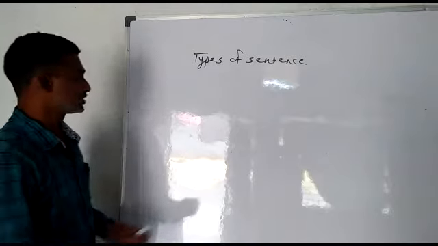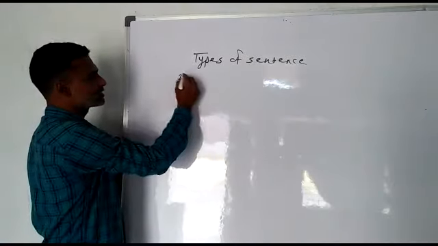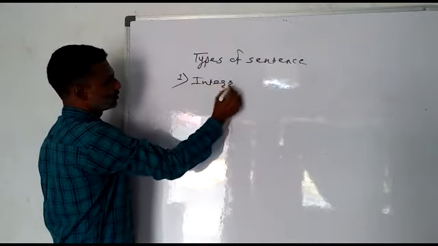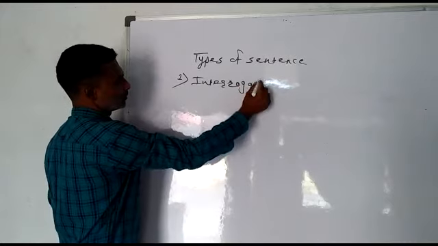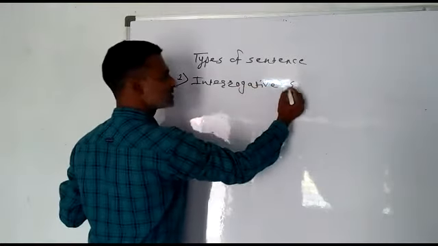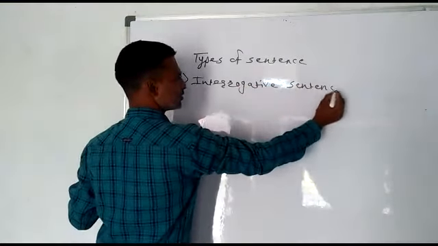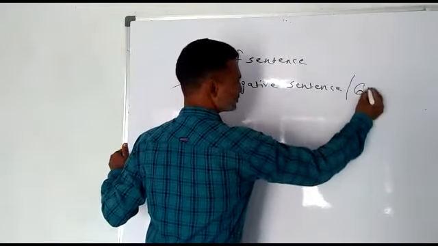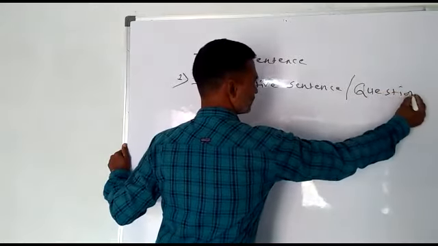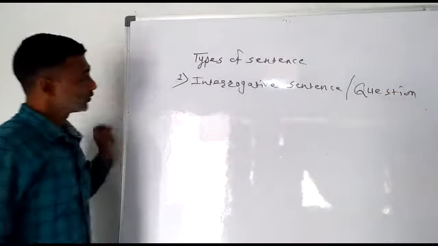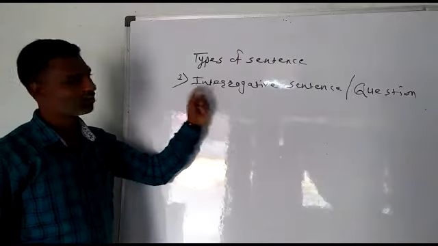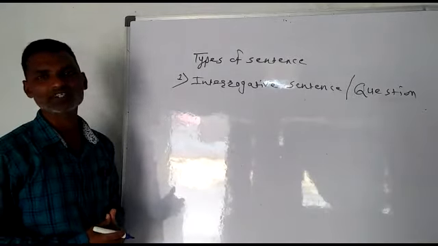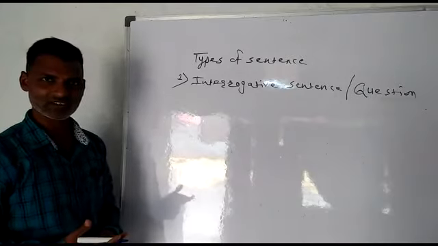Now let me tell you the second type of sentence, that is the interrogative sentence. It is also called a question. We use this type of sentence when we want to ask a question.